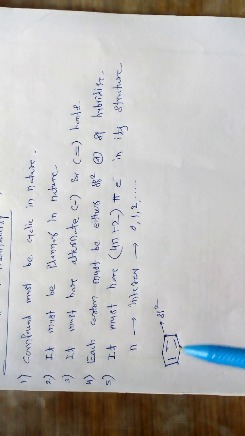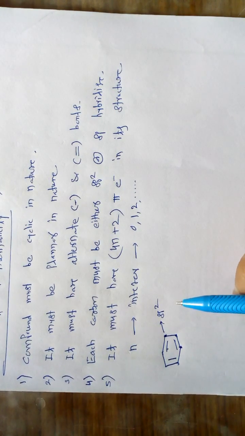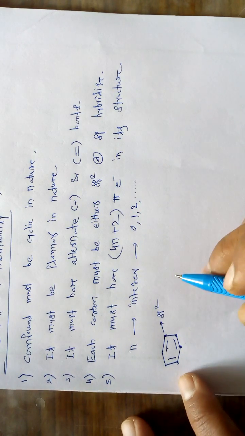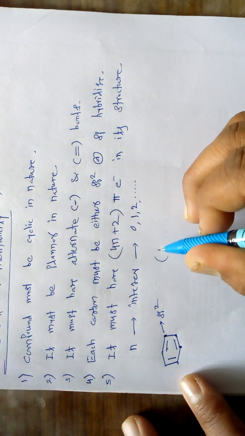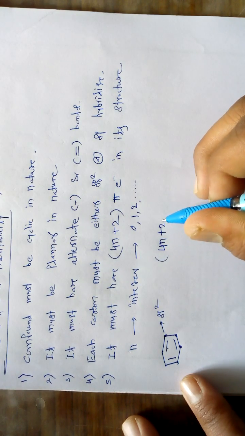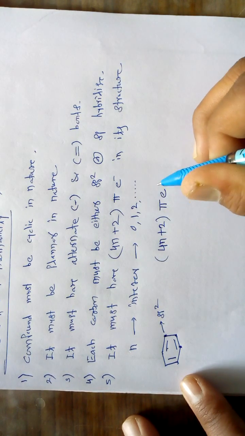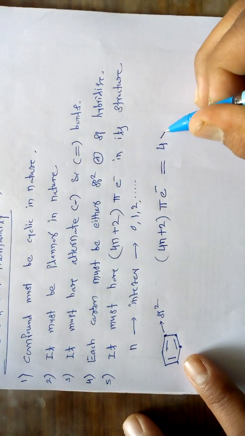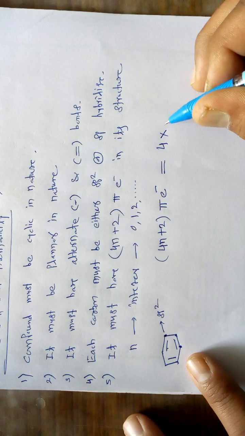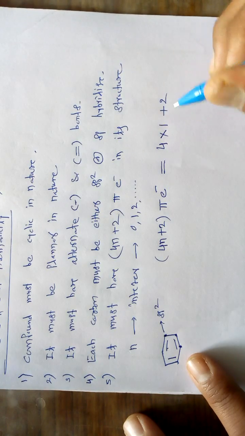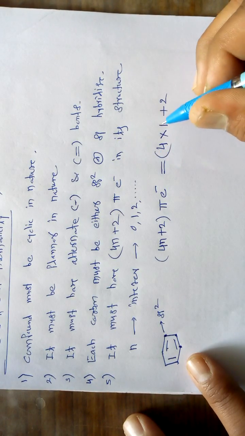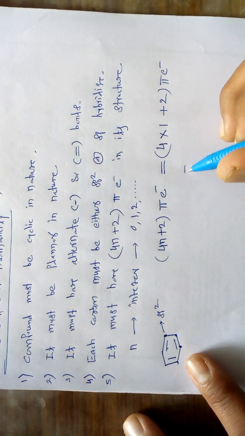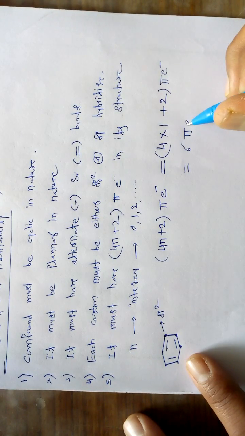Now if we apply rule number 5, that it must have 4n plus 2 pi electrons in its structure, if we substitute the value of n equal to 1 and solve it, the answer comes out to be 6 pi electrons.